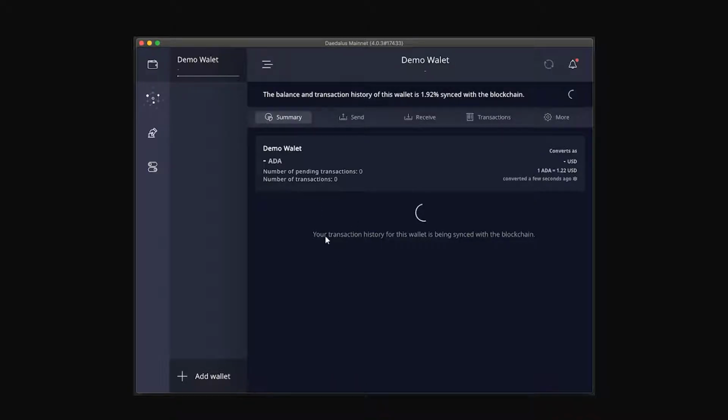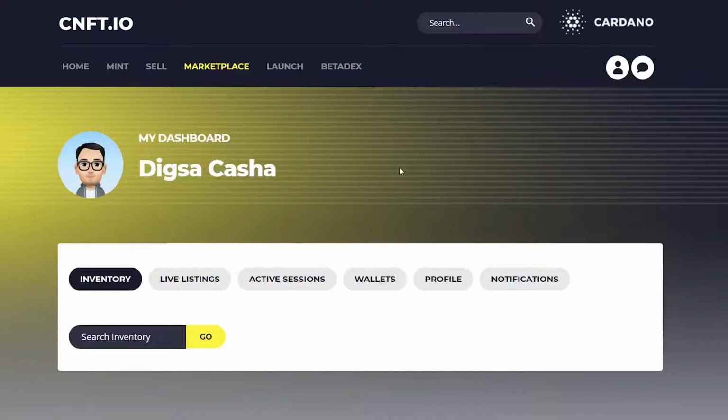So now if we head over to our Daedalus wallet, we can see there's a token that's now been added to our wallet. We can see some additional details right there with the fingerprint, the policy ID, the asset name. It is now in our wallet, and if we do ever want to send it, we just send it right here.